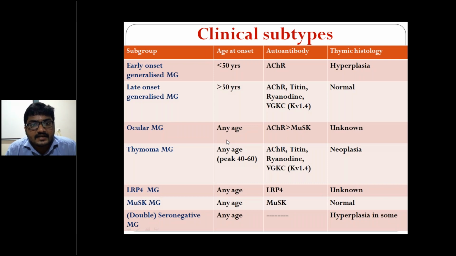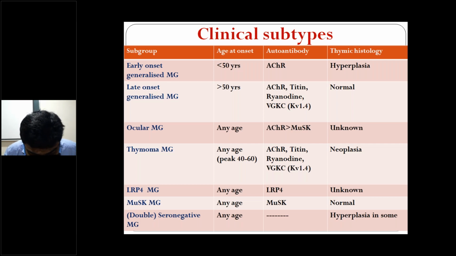So these are the clinical subtypes of myasthenia gravis. Early onset generalized myasthenia gravis, that is age less than 50 years. The most common antibody is acetylcholine receptor antibodies, right? And there is association with thymic histology, that is thymic hyperplasia will be there.